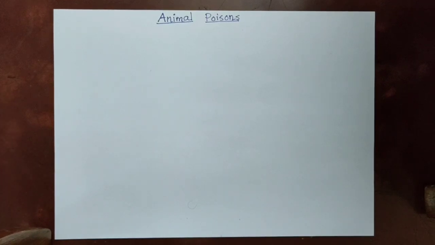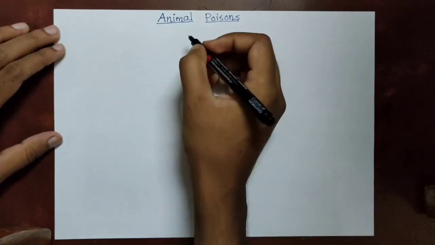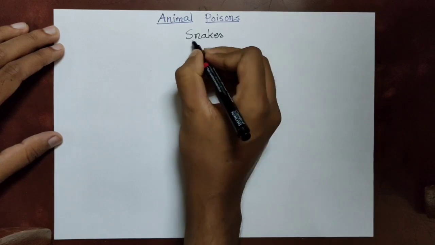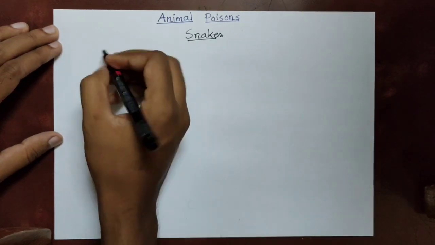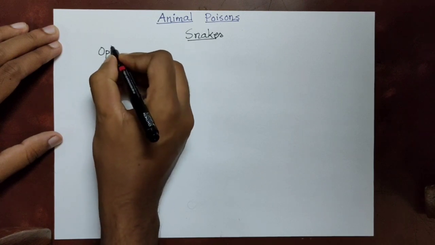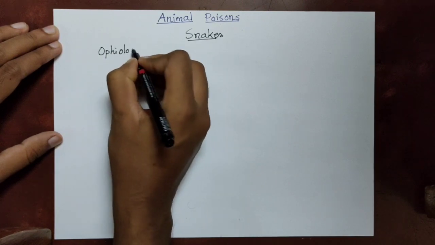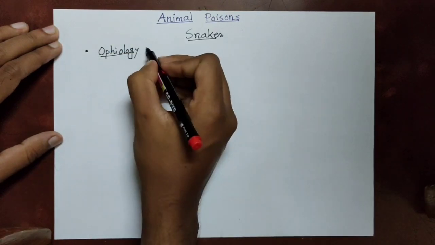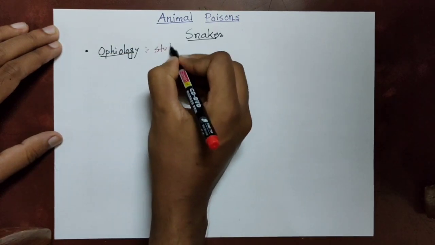So today we will discuss animal poisons. Firstly, we will discuss snake venom and its poisoning. Snake belongs to the suborder Ophidia. So the study of snakes is known as ophiology.